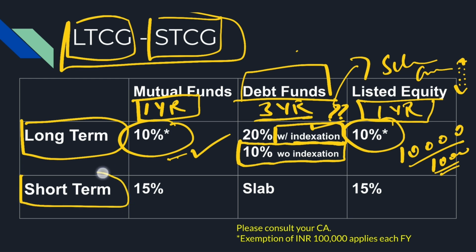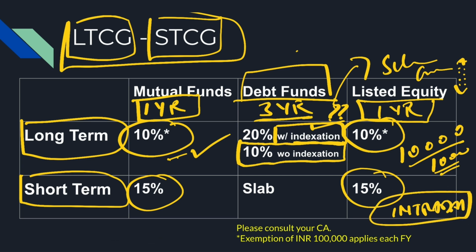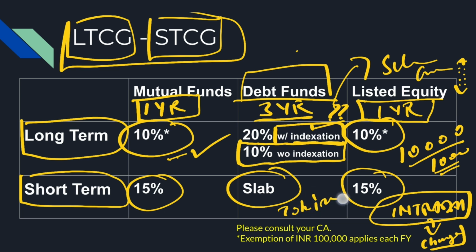Now for short term, if you have mutual fund income, it's 15%. If you have listed equity income, it's 15%. Remember, this short term does not include intraday. You have to hold it at least for 1 day. And if you remember my charges video, intraday charges are low. If you hold it for even 1 day, your immediate brokerage charges and everything is a little higher. But that's beside the point. That will come under tax planning. And for debt funds, it's again at slab rate. It will be added to your total income.